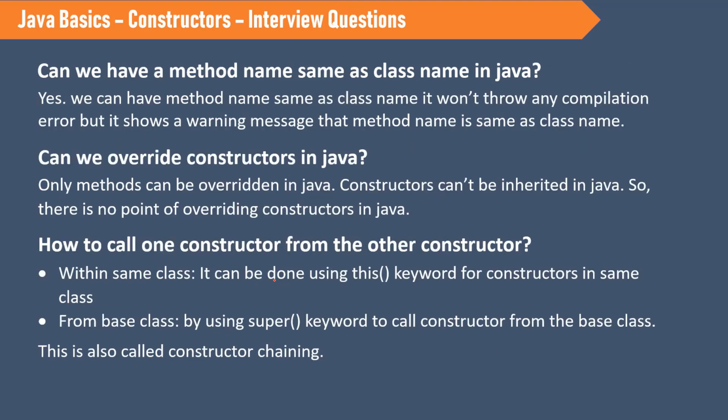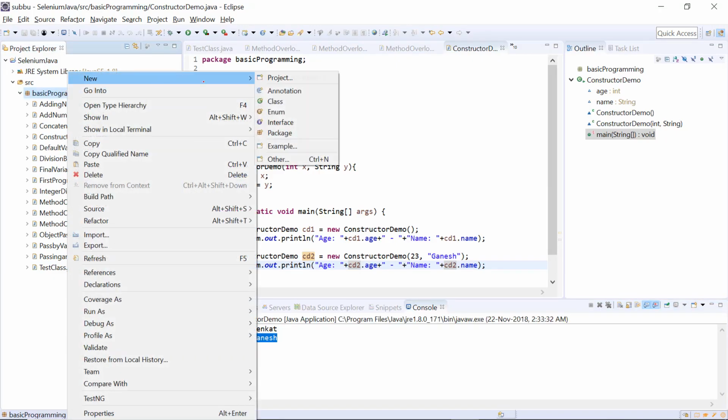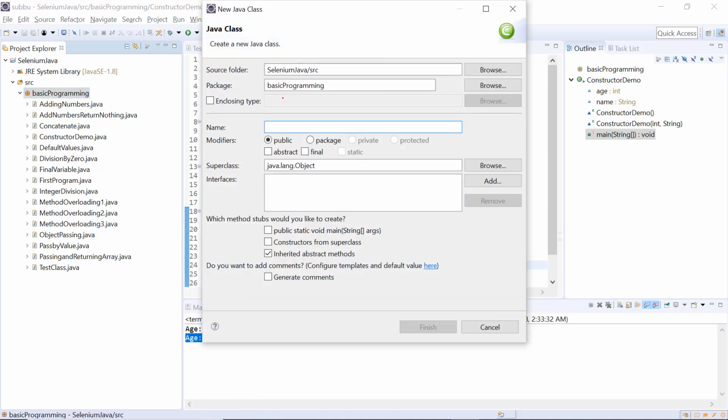Next question is, can we have a method name same as class name in Java? The answer is yes, we can have a method name same as class name in Java and it won't throw any error, but it shows a warning message. Let us see this example. I am creating a new class here, and here I am saying method same as class, and I am using the main method.